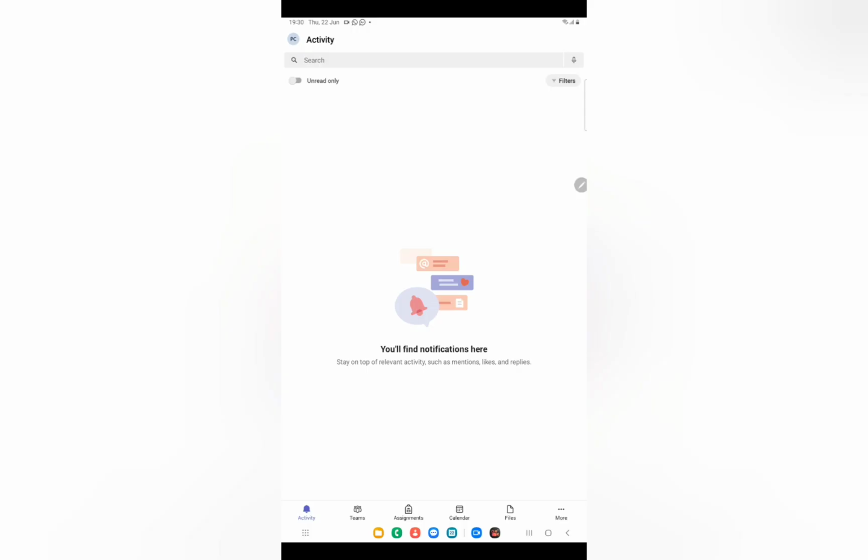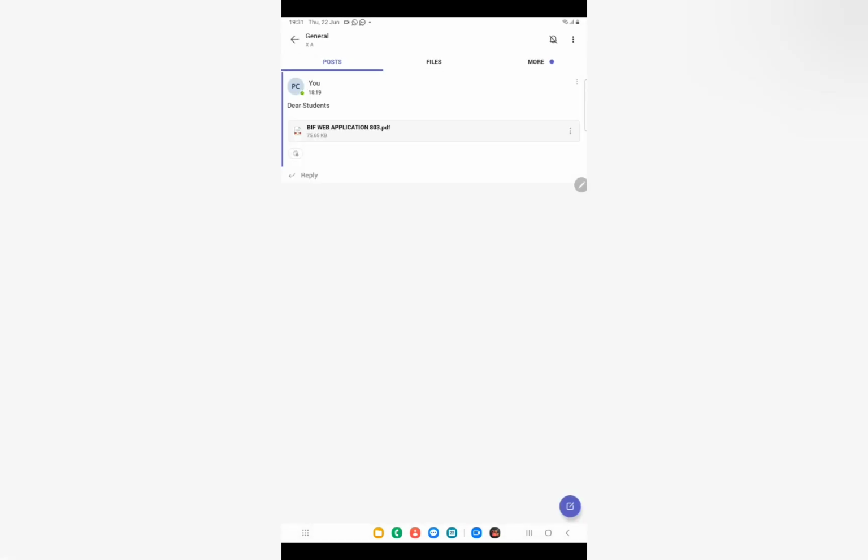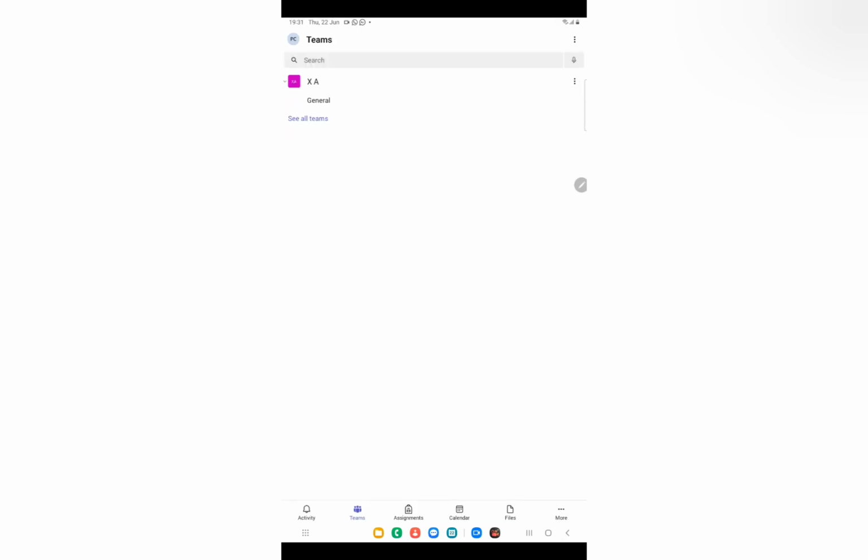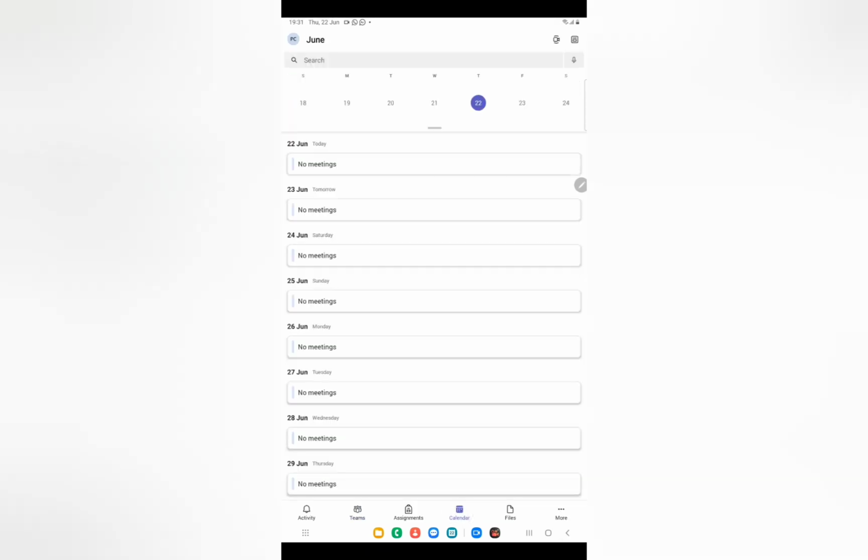Dear teachers, this is the view which you are going to get on the mobile phone or the tablet. You can click here on Teams, you can create your own class, or you can see the class in which you have been added or which you have created. So you have to click on General. Here you can see all your posts, you can start a new conversation or you can add as many files as you want. Let's move back and understand the features of calendar.